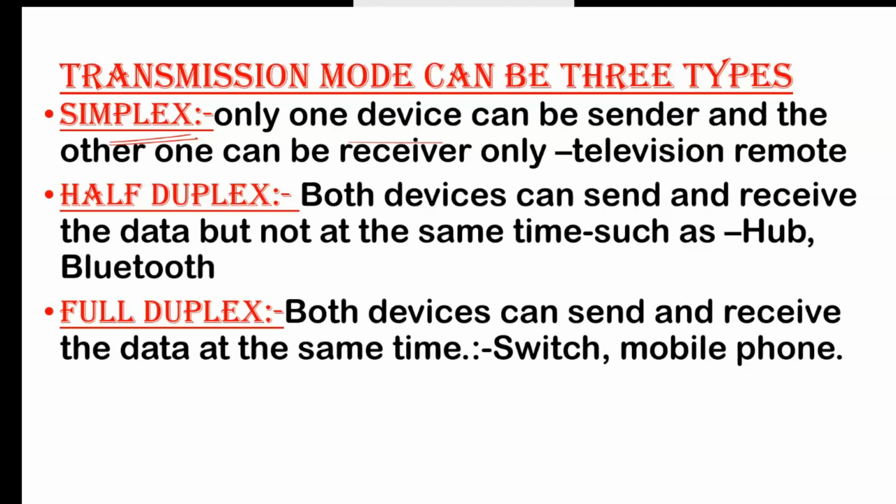I will also give you the example for hub and switch, because we have one topic available for networking devices. There I will explain how a hub or switch works. But for now, we have simplex, half duplex and full duplex. Is that clear for everyone? If anyone has any doubt, just feel free to ask. Okay, so that's about the physical layer.